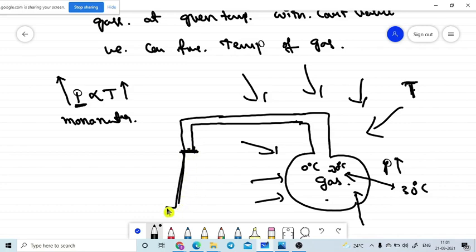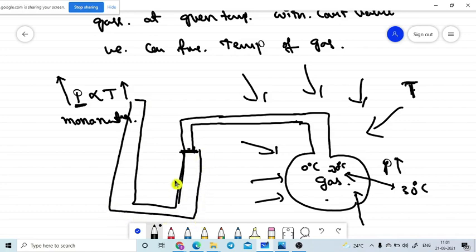They will construct one U-shaped tube like this. This is the U-shaped tube they will construct. The manometer will tell what the pressure inside the system is. The manometer will directly tell that. But there is one thing you need to take care about here.